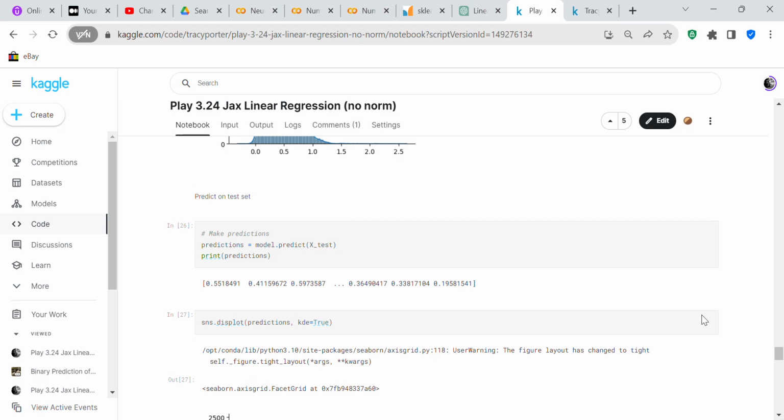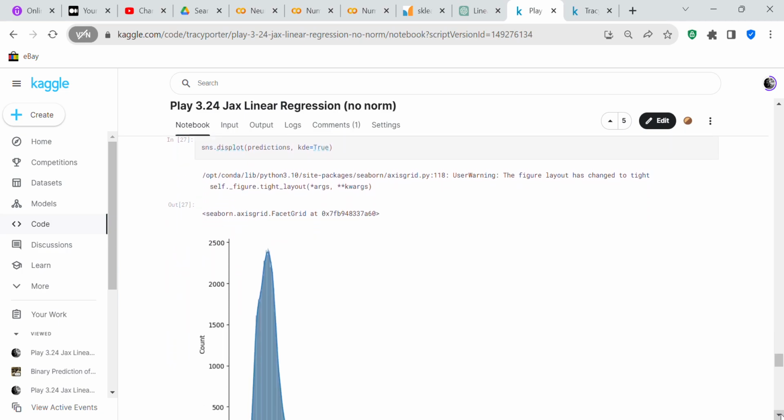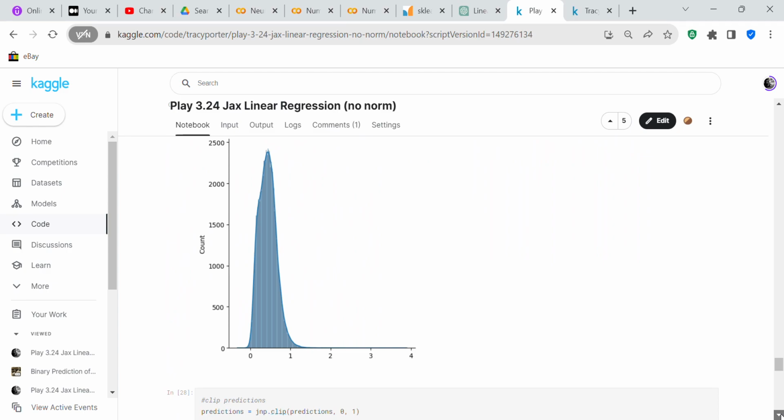So it's exactly the same. Predictions equals model.predict X_test, print predictions. Now we're going to use Seaborn to create a histogram of the predictions, and so you can see it's less than 0 to over 1.